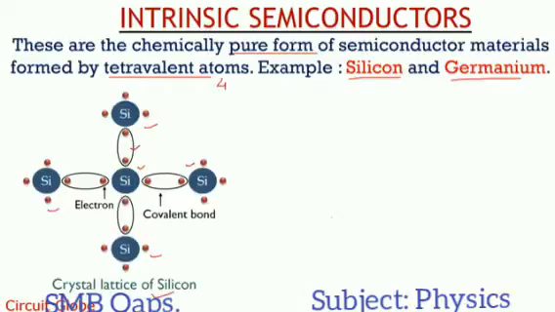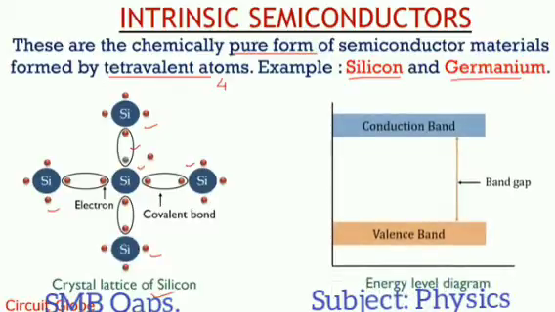You can see that there is an electron, and when it is given energy, this electron, which is pointed out here by the arrow, will be removed. After removing, there will be a hole at the place of that electron, and this electron will be free. When this electron is free, it will be responsible for the conduction of electric current.